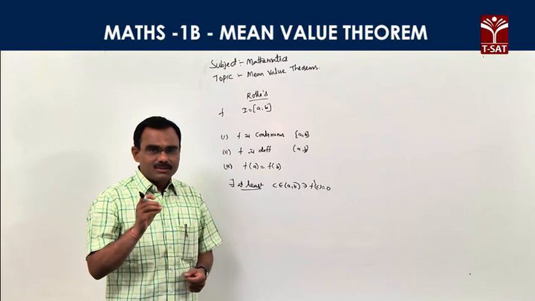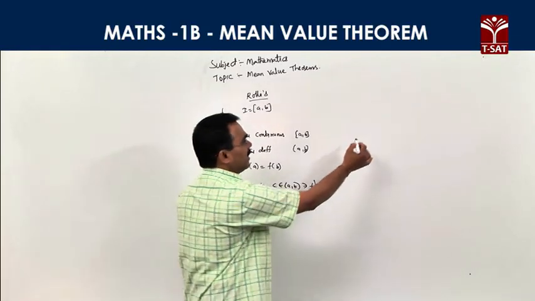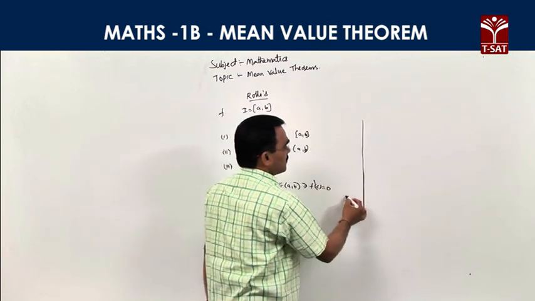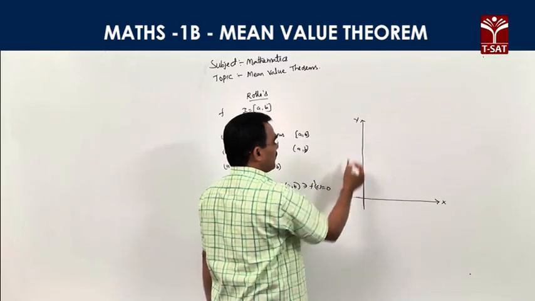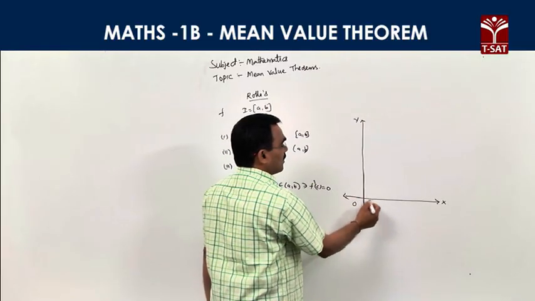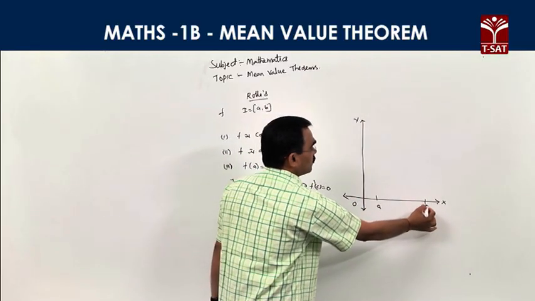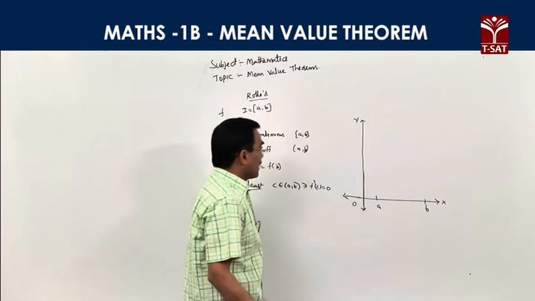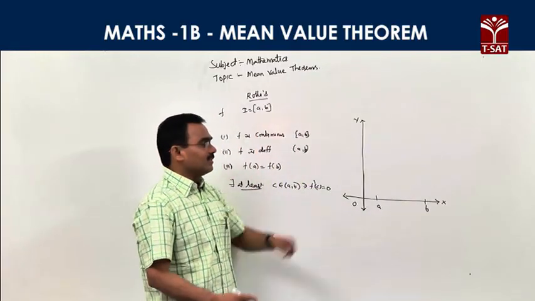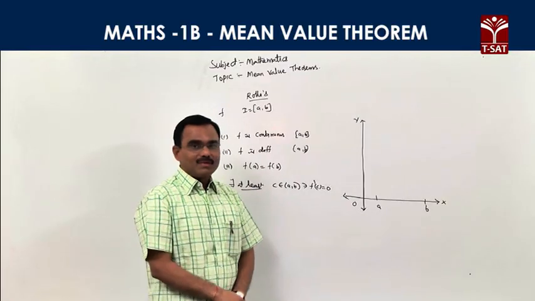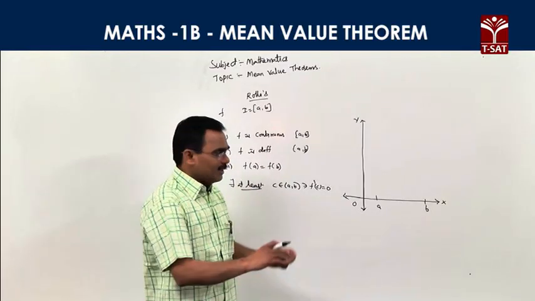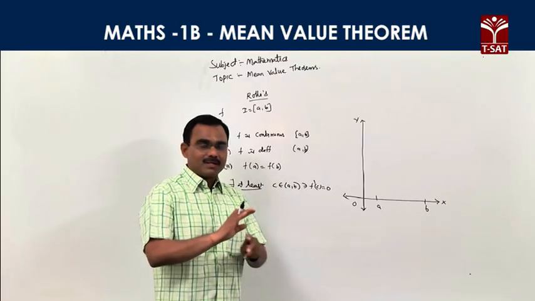Now the geometrical interpretation. This is the coordinate system. This is the x axis, this is the y axis, and this is the origin. My interval is [a, b]. The function f is defined in the closed interval [a, b]. What is the first condition? f is a continuous function, which means if you draw the graph of the function, there are no breaks.